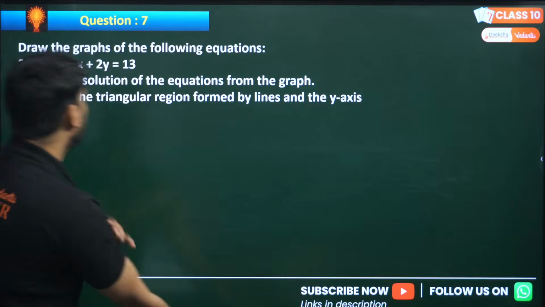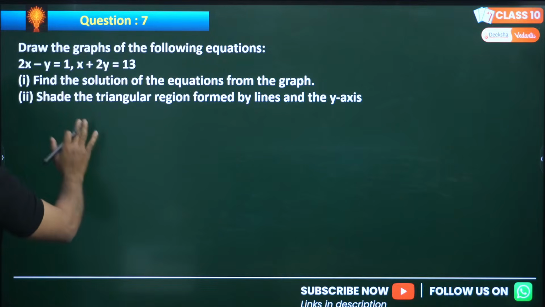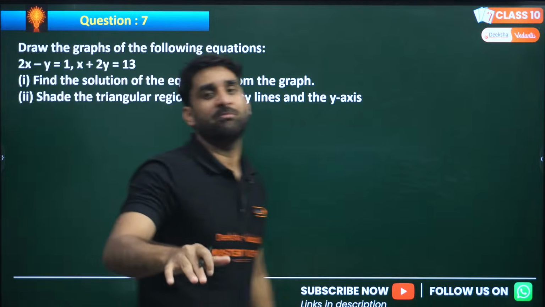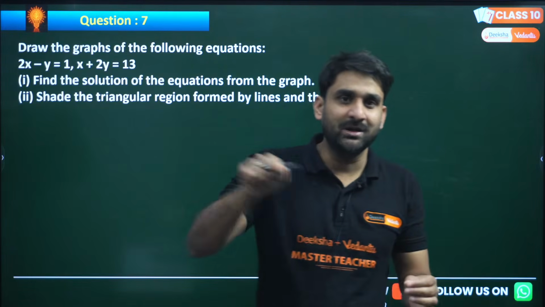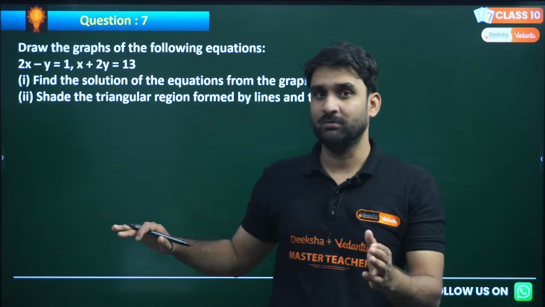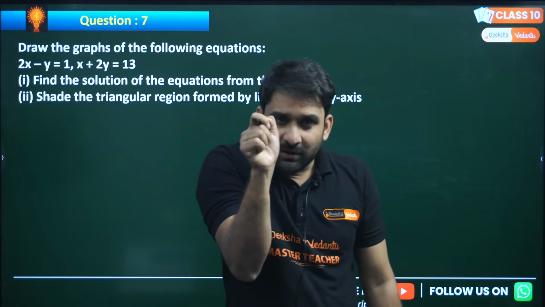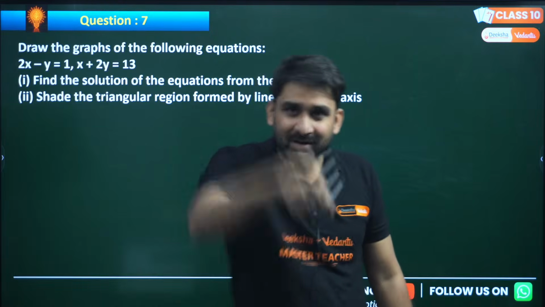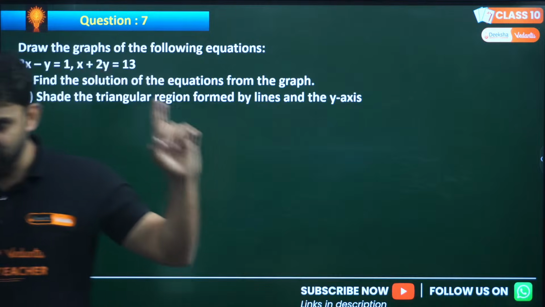Okay, let's do. So the question is, draw the graph of the solution. My dear, listen, to draw the graph, whenever you are doing this question, always make sure to use graph paper. Because if you are not using graph paper, there is a huge possibility that you might make a mistake. So the graph is very important, because the point of intersection will give you the solution. And to get the exact point of intersection, there must be proper lines, proper scale and everything. So to do this question, you must use graph paper only.